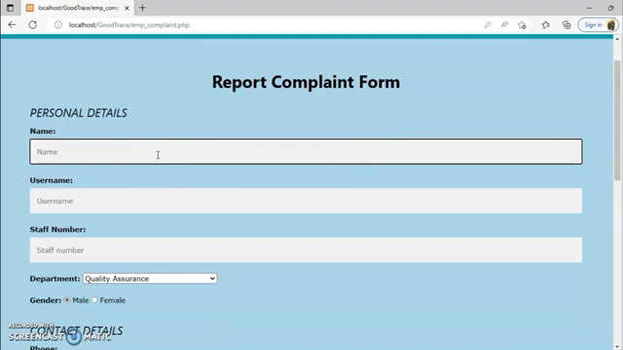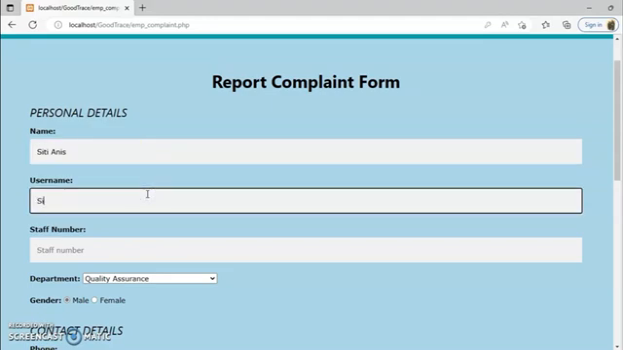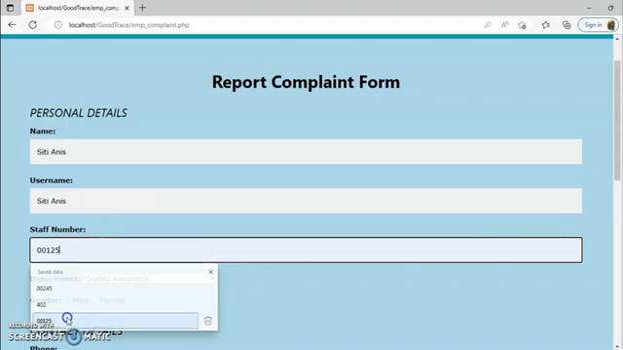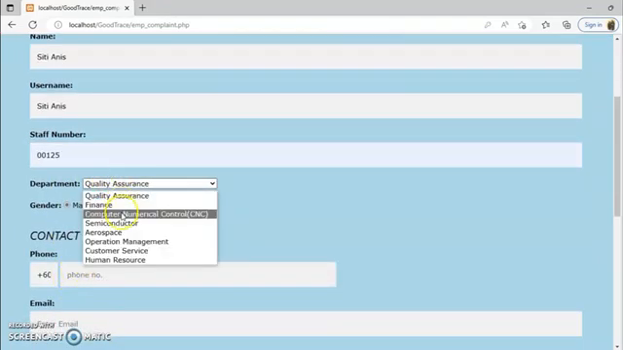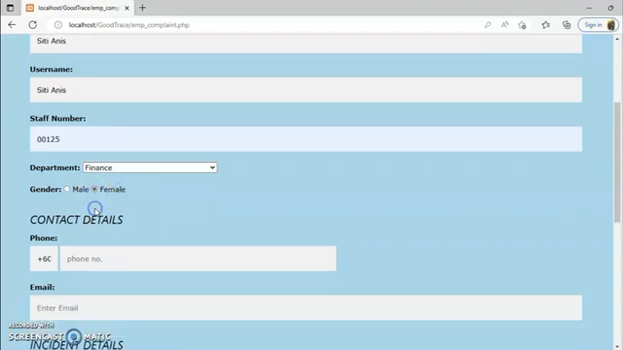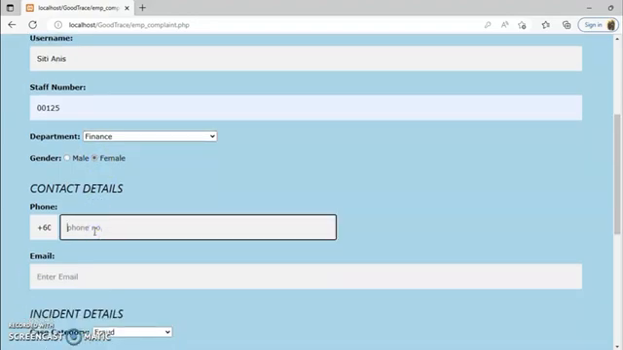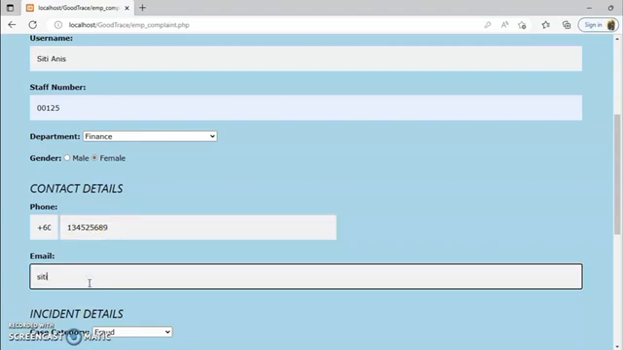So they can fill up the personal details, and then pick their department, their gender, contact details, their email.